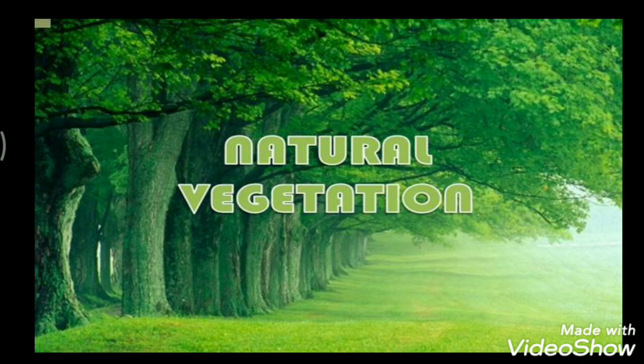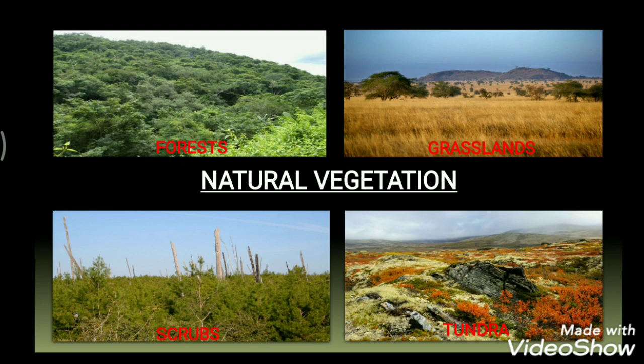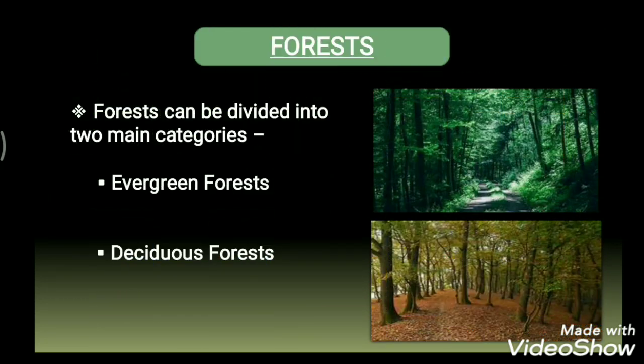Alright, now on that basis, this natural vegetation can be mainly classified into forests, grasslands, scrubs and tundra. Today we will discuss forests. Forests can be divided into two main categories. First we have evergreen forests and another is the deciduous forest. Depending on when they shed their leaves, these forests are divided into evergreen forest and deciduous forest.